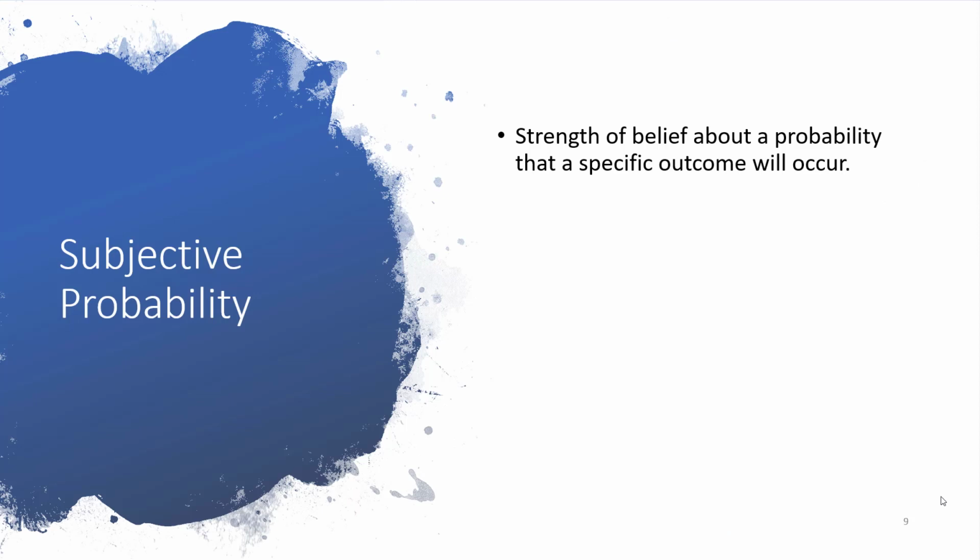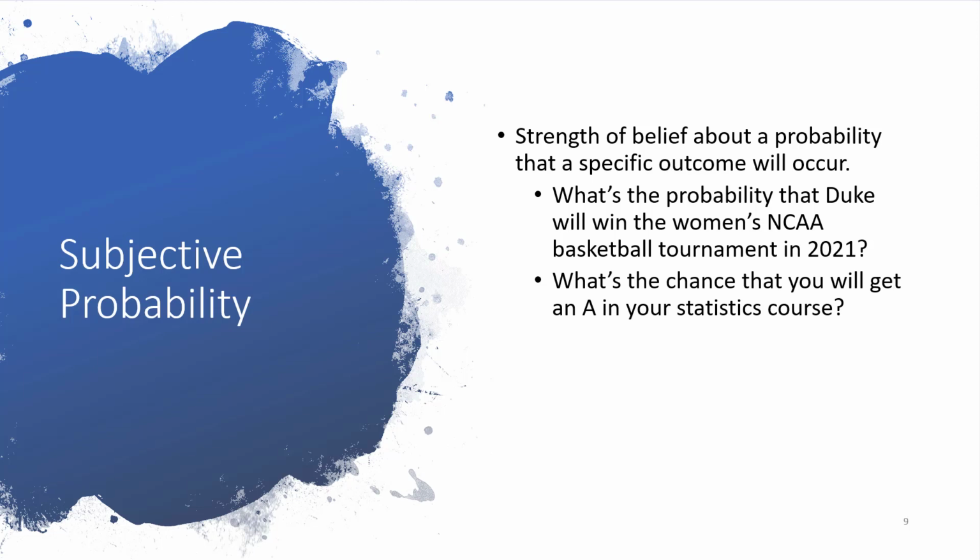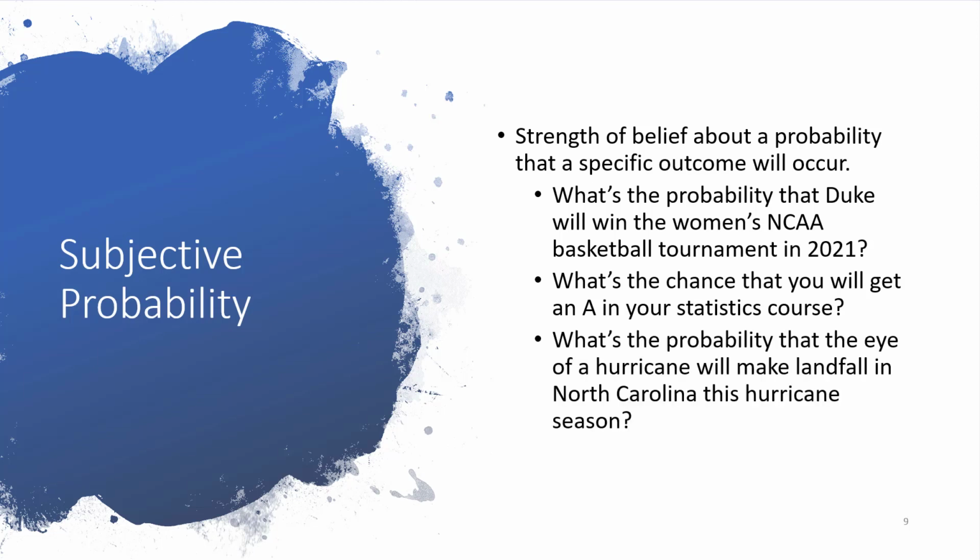Subjective probability is a measure of the strength of belief about a probability that a specific outcome will occur. This is not based on repeatable events. So for example, what's the probability that Duke will win the women's NCAA basketball tournament in 2021? Or what's the chance that you will get an A in your statistics course? Or what's the probability that the eye of a hurricane will make landfall in North Carolina this hurricane season?